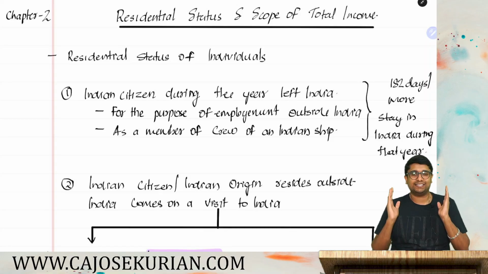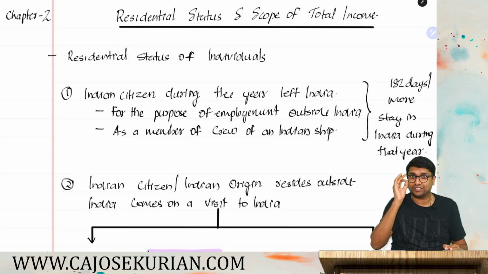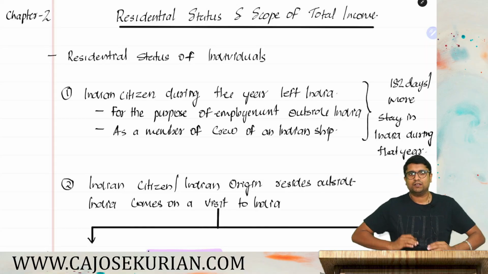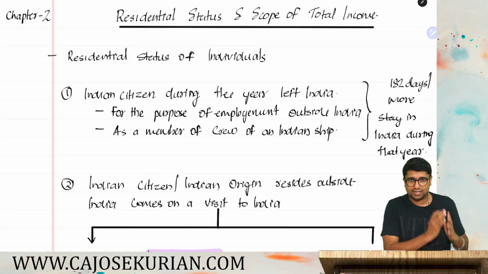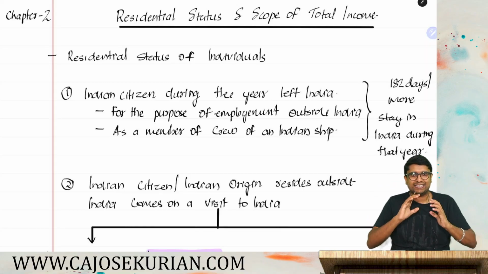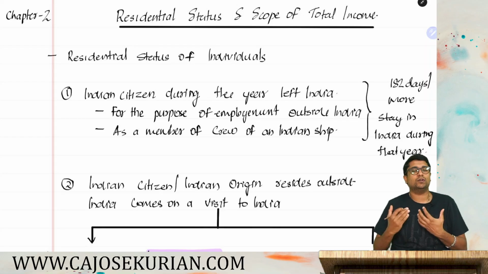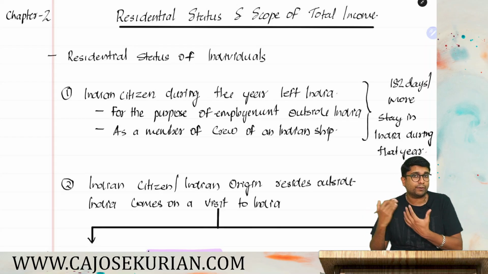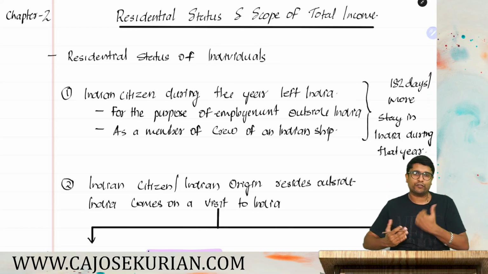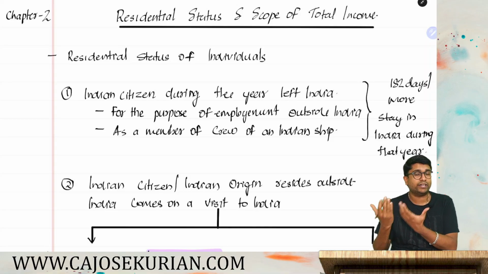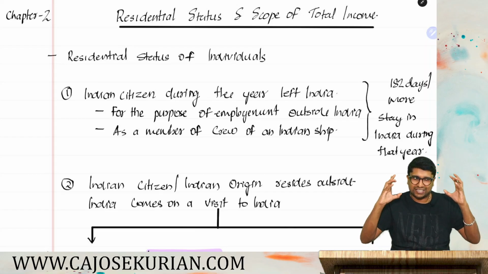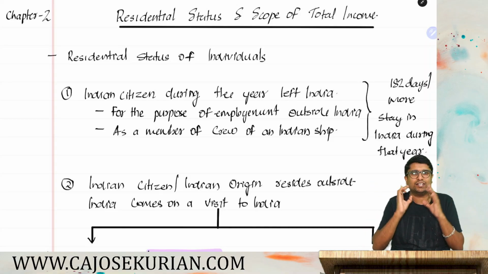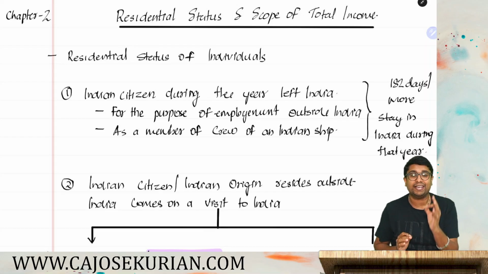And this is the CA Inter Paper 3A Maha Marathon, that is for the income tax laws. So, friends, what do you mean by Maha Marathon? Very simple. Those areas which are frequently asked for the past 10 examinations, we have summarized in a way that if you are a student who is about to write your May 25 or September 25 or Jan 26, or if you are a CMA Inter student who is about to write your June 25 or December 25, this session will be super beneficial for you, because we have crisped, summarized and conceptualized all the frequently asked areas in your Paper 3A income tax laws.